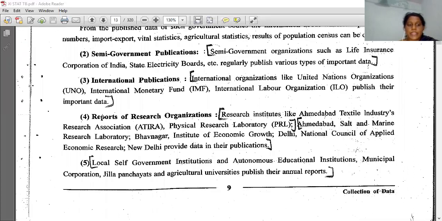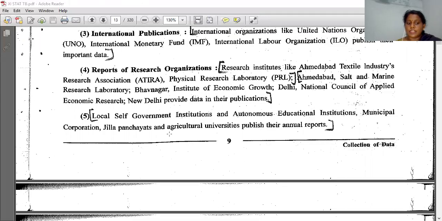Now let's see the reports of the research organizations. Research institutes like Ahmedabad Textile Industry Research Association, that is ATIRA, then Physical Research Laboratory, that is PRL, then Ahmedabad Salt and Marine Research Laboratory, then Bhavnagar Institute of Economic Growth, Delhi, National Council of Applied Economic Research, New Delhi provide data in their publications. These all are the reports of research organizations.